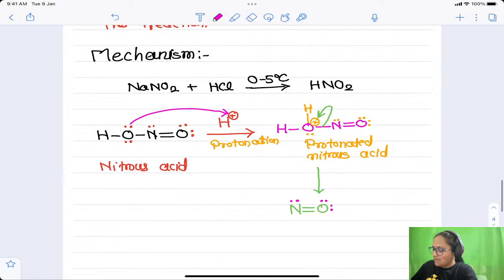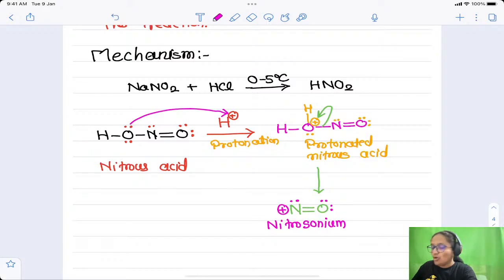Therefore this nitrogen will carry a positive charge. This particular ion produced here is called the nitrosonium ion. The NO group is called the nitroso group, and there is a charge present on it, therefore it is the nitrosonium ion, right?